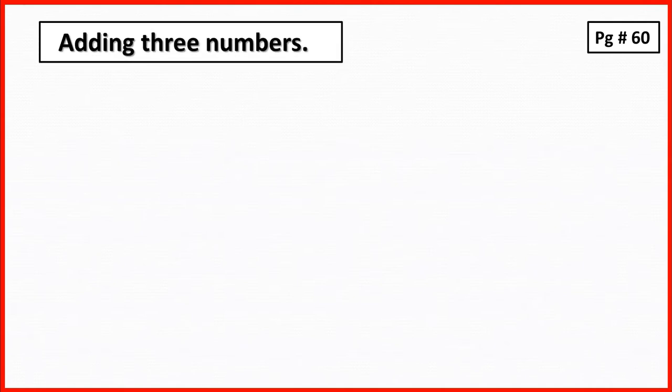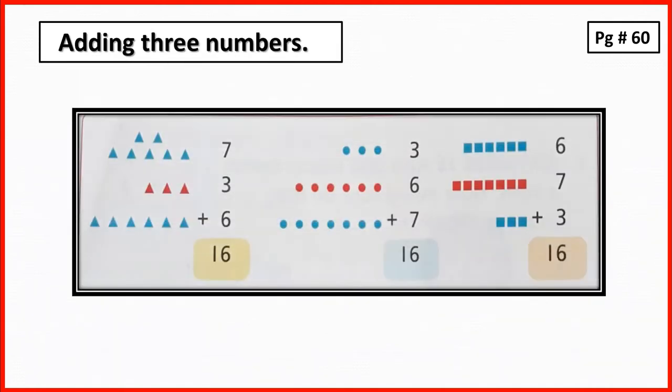First of all, I'm going to do page number 60, adding 3 numbers. Look at these sums. The numbers are added in a different order, but the answer remains the same. This is because the same numbers are added. Now I'm going to do question number 1 of page 60.